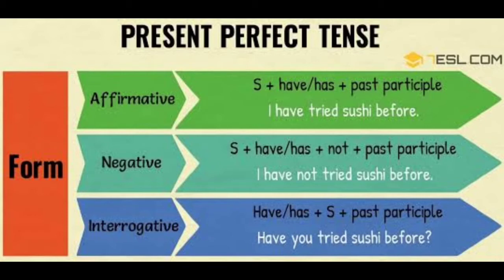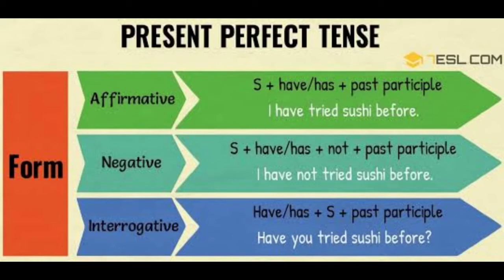That is the example, I have tried sushi before. Look at the negative, subject plus have or has plus not plus past participle, that is verb 3. So look at the example here, I have not tried sushi before.